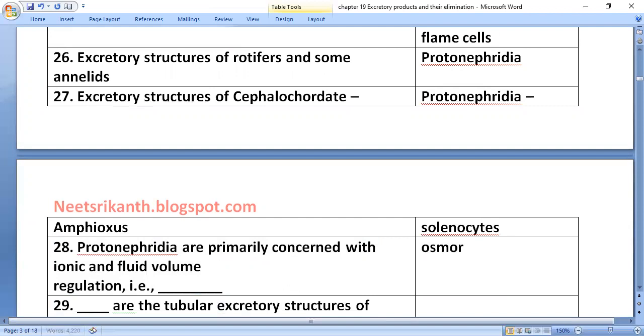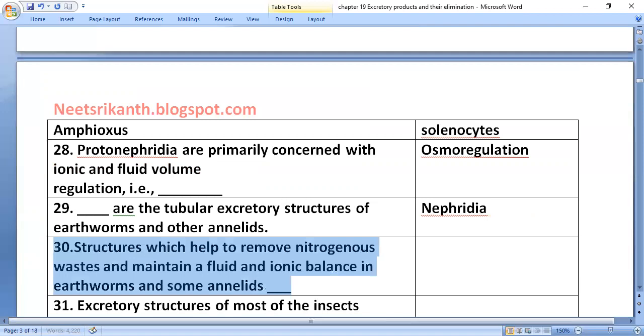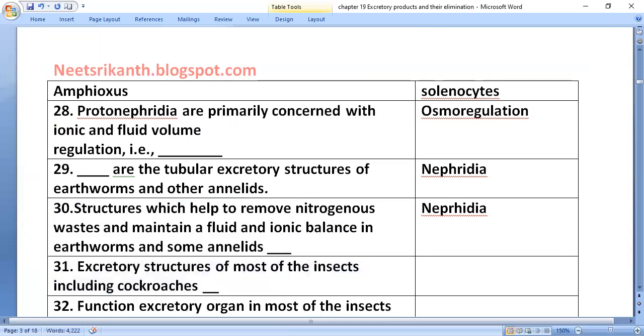That is called osmoregulation. Nephridia are the tubular excretory structures of earthworms and other annelids. They help to remove nitrogenous wastes and maintain fluid and ionic balance in earthworms and some annelids. The excretory structures of most insects, including cockroaches, are Malpighian tubules.